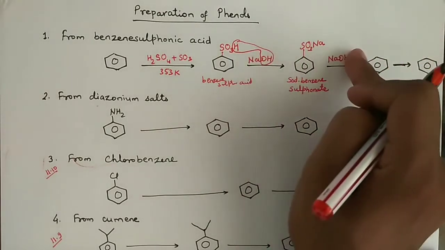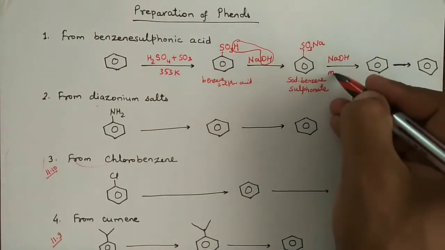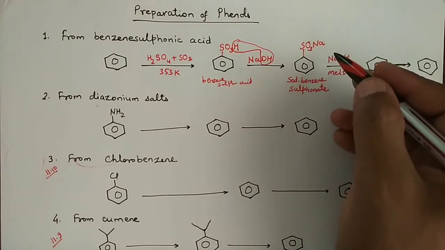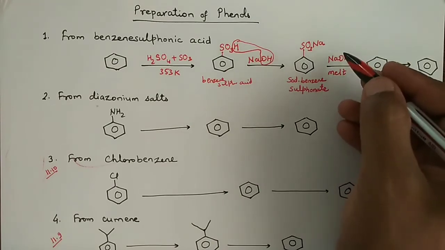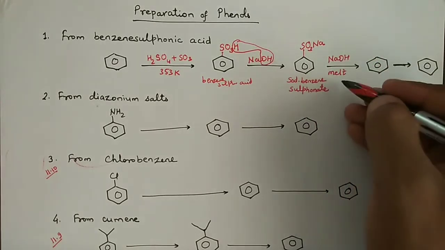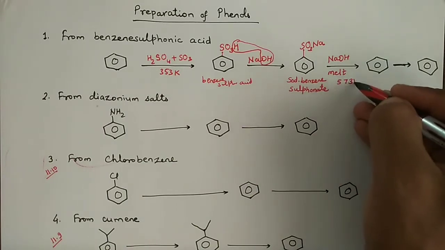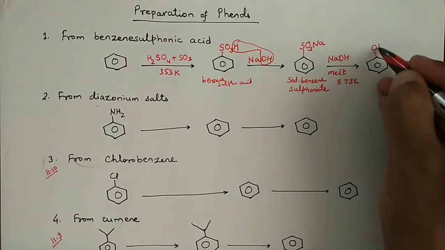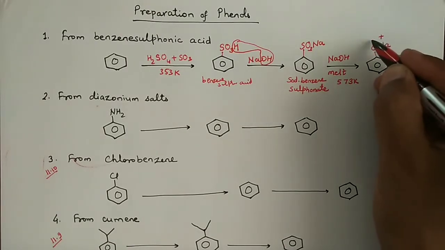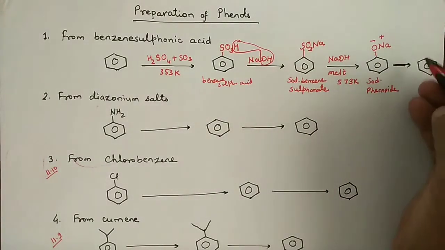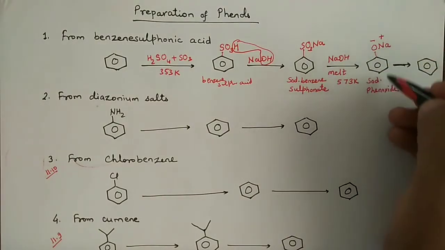Basically you can combine the two processes and you have to melt them, right? You do not add sodium hydroxide solution, but you add sodium hydroxide in molten form, or we can say the reaction will take place at very high temperature, around 573 Kelvin. This will give you sodium phenoxide. This compound is called sodium phenoxide, and this is now a salt.